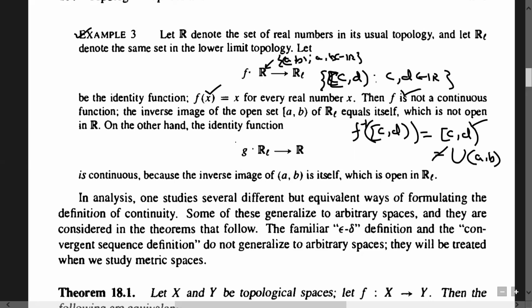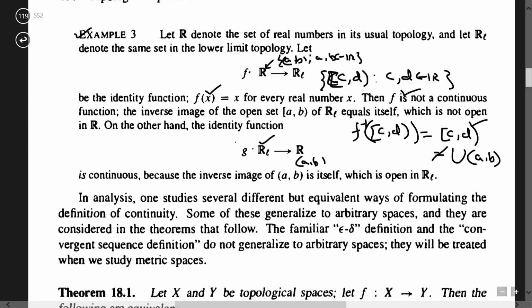But if you reverse it, I mean on the domain, let us equip R with lower limit topology and codomain R with the standard topology, then this is okay. Why? Because look, here consider the basis members (a, b) and look at its inverse image here.